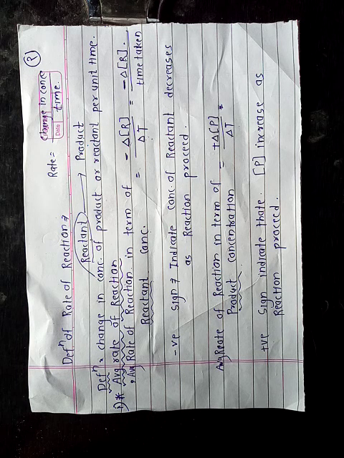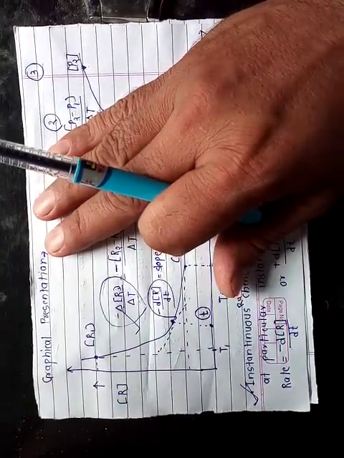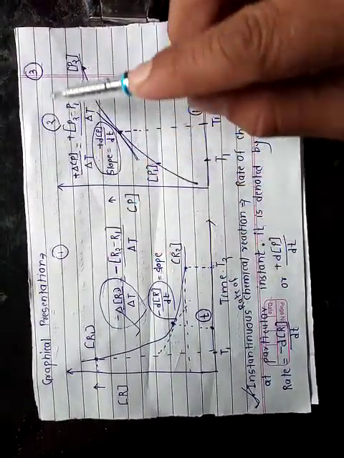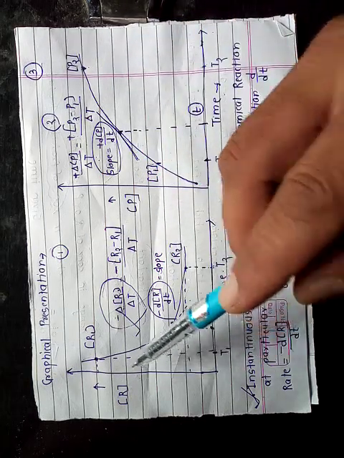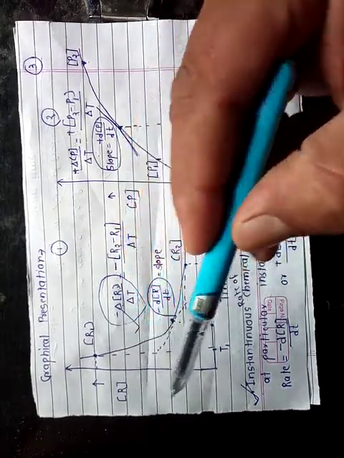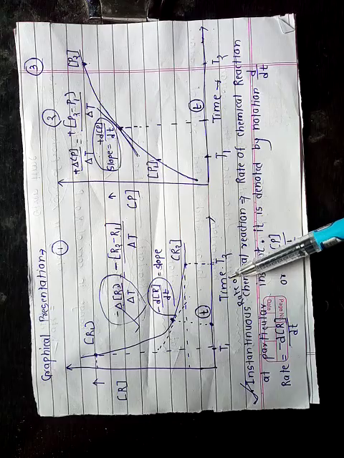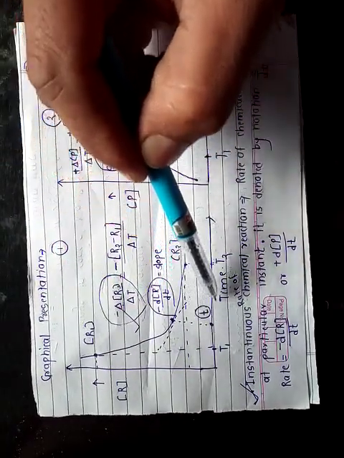Let's discuss the average rate of chemical reaction with the help of graphical presentation. Then after that, we'll discuss the instantaneous rate of chemical reaction. Okay, so I put two graphs here, graph 1 and graph 2. In graph 1, the y-axis is the concentration of reactant and the x-axis is time.